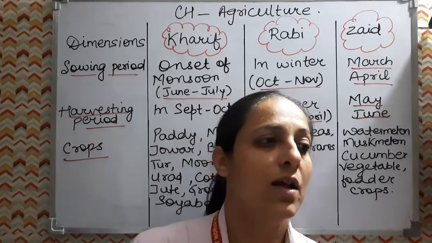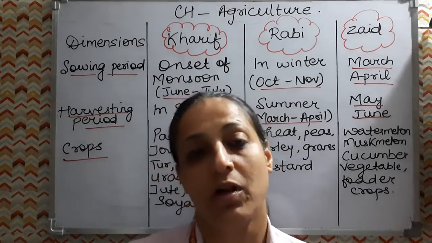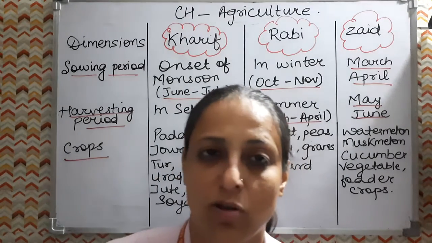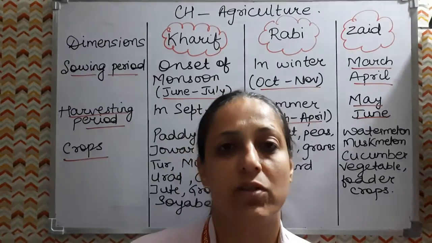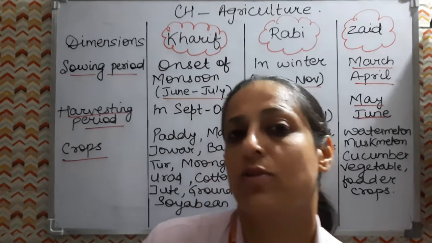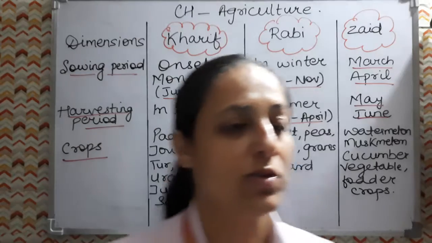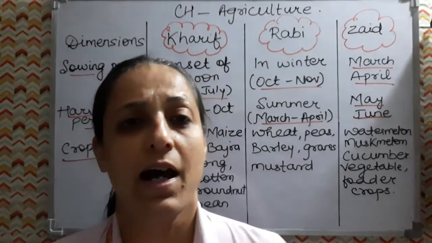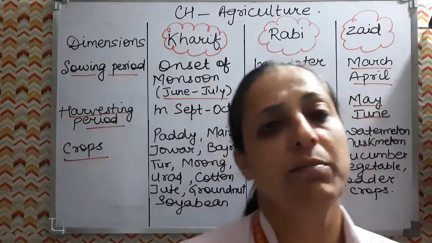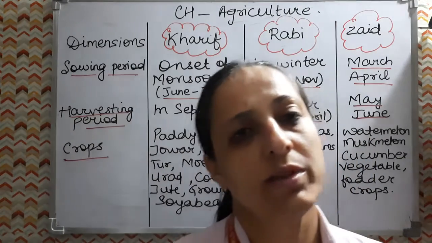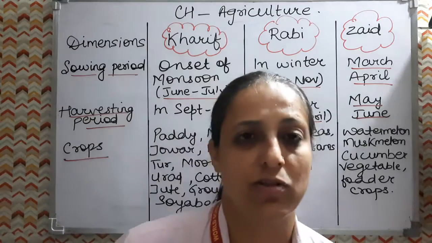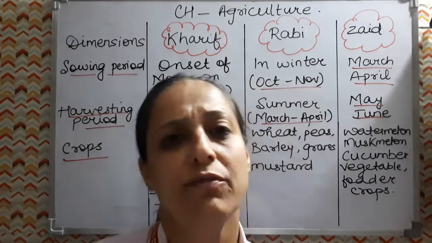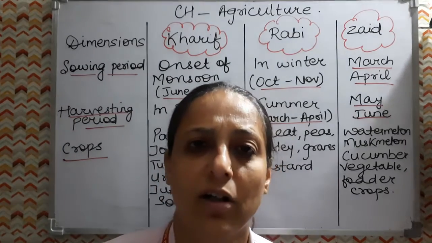Now maize. So now maize, this is a crop which can be used as food also and fodder also. So for our consumption also, and for feeding livestock also, maize can be used. So here it is a kharif crop. Okay, so it is a kharif crop, and the temperature requirement for maize is 21 to 27 degrees Celsius. So this is the requirement, and 50 to 100 centimeters of rainfall is required for maize.